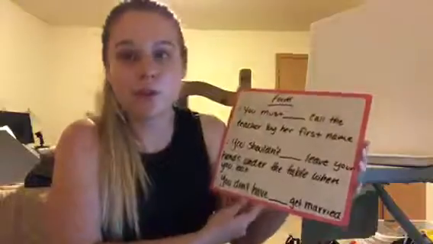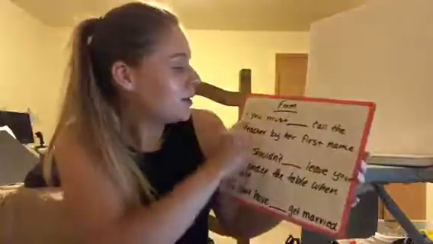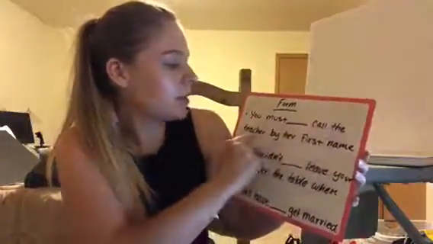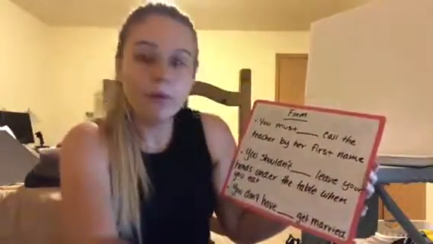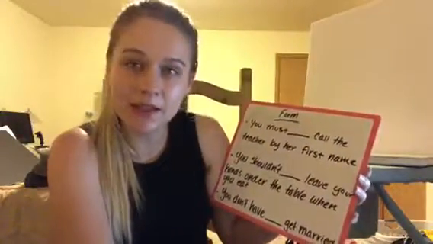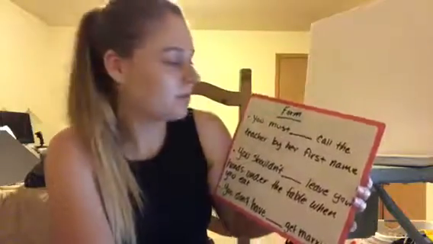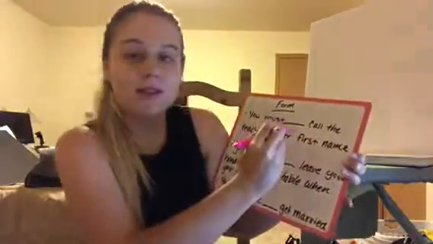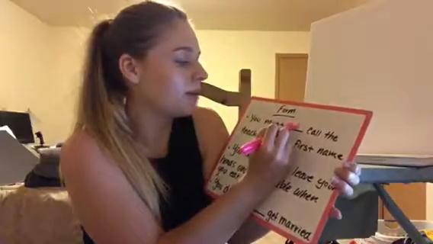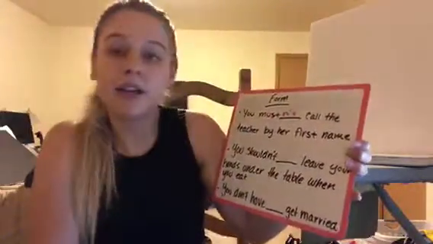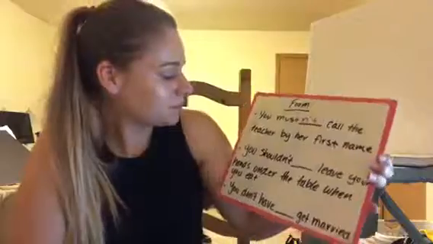Okay, class, so now that we've learned a little bit more about modals and the difference between should, shouldn't have, must have, and so on, let's look at some sentences and see if we need to fill in any blanks. So for the first one, let's read it out as a class. You must blank call the teacher by her first name. What do we think? Do we think we need to add something in there, or is it okay as it is? Right. You mustn't call the teacher by her first name. Very good. Now let's look at the next one.